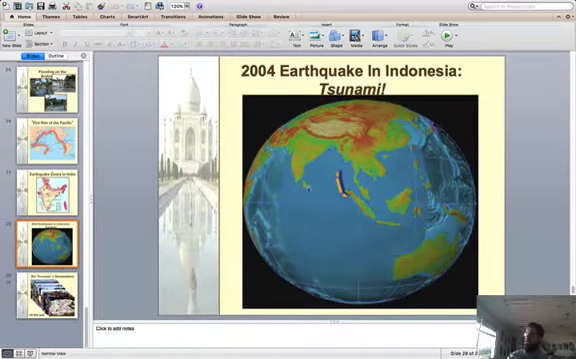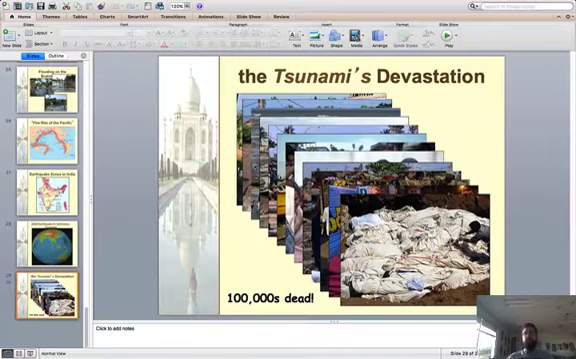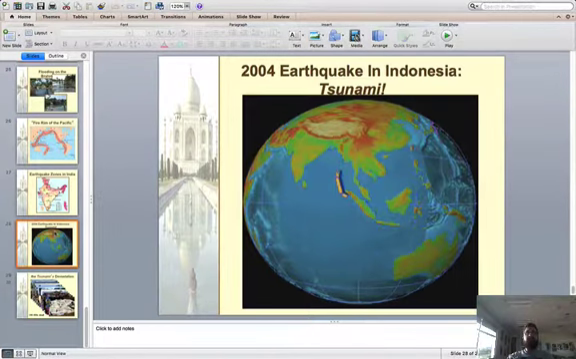It did hit India and Sri Lanka, but most of the deaths were in this region over here, near Thailand and Sumatra. And this is just some images from the tsunami, and those are bodies that were left over from that. So that's basically the physical geography of India. And the next one, we'll look at the history of India.